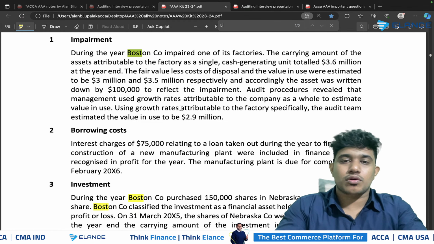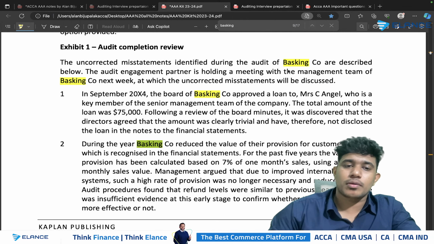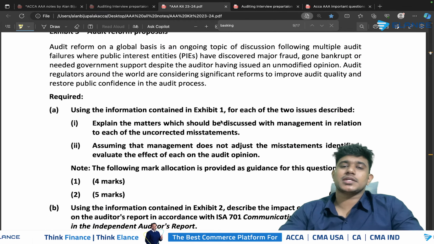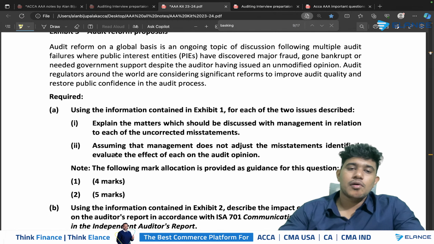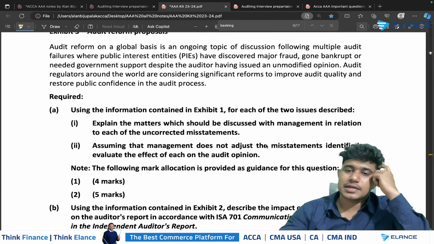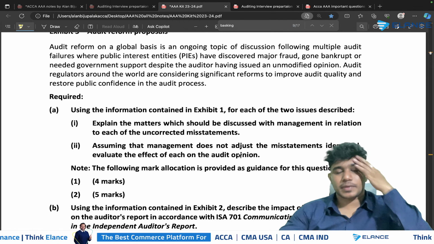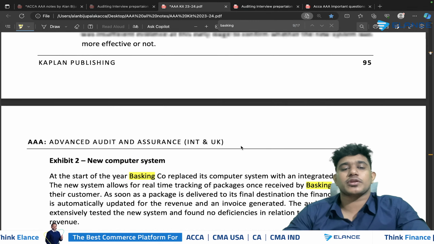And there's another question called Basking, okay? In the Basking scenario, instead of asking you for the overall impact, they have asked you to first explain the matters which you should discuss with the management, the same requirement that we discussed now. Assuming management does not adjust the misstatements identified, evaluate the effect of each on audit opinion. So they have asked you to evaluate the effect of each of these cases on audit opinion.